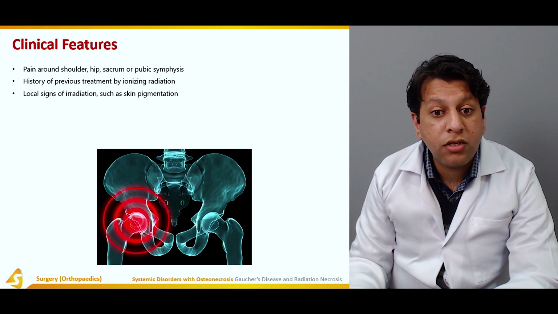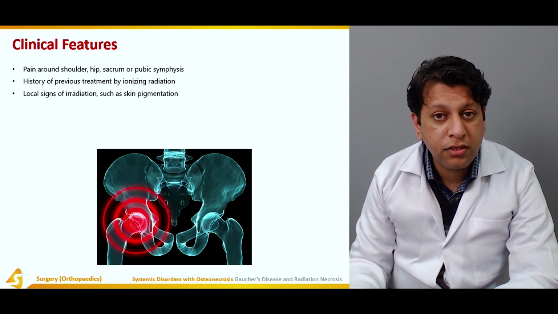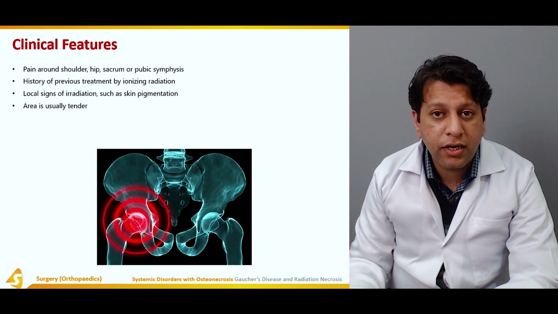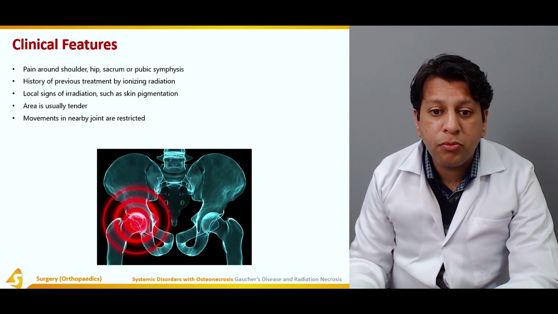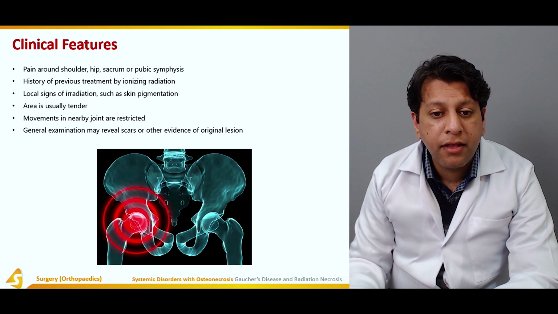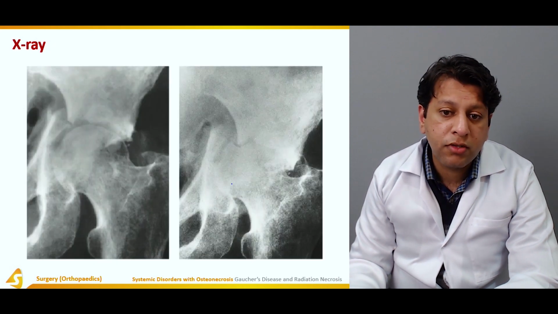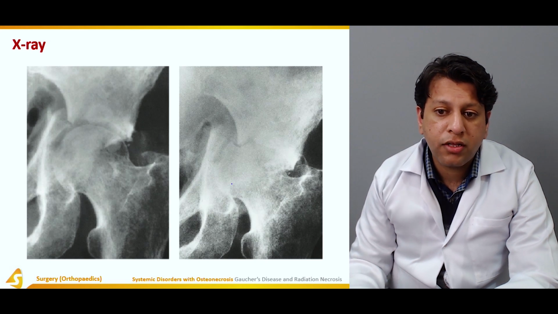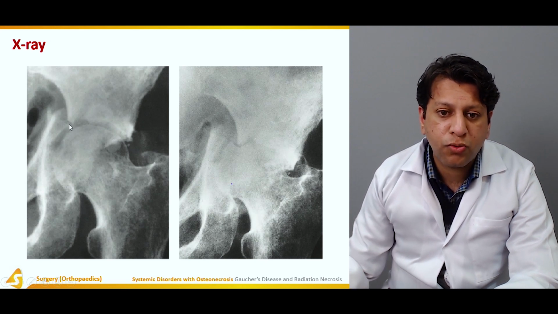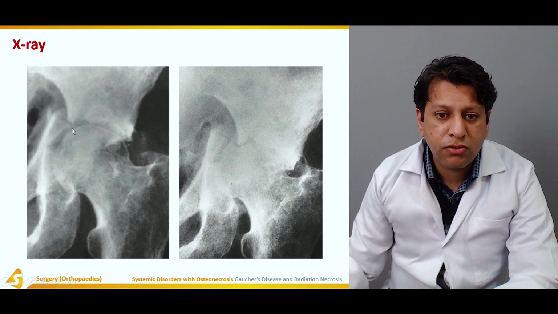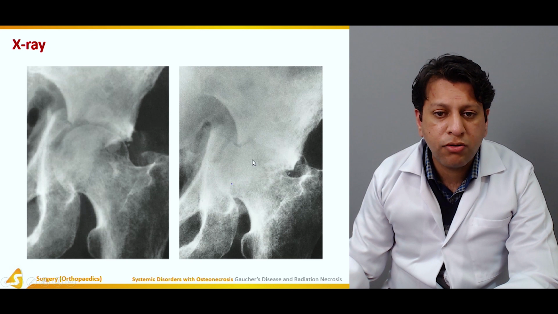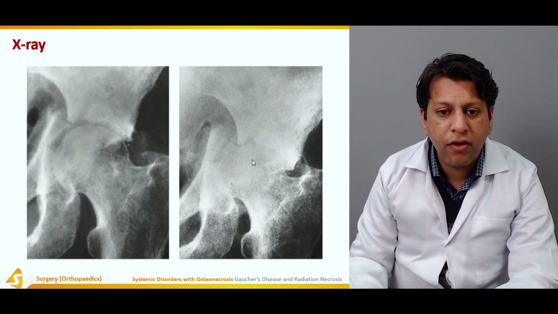There will be local signs of irradiation such as skin pigmentation. The area is usually tender. Movements in the nearby joints are also restricted. General examination may reveal scars and other evidence of the original lesion. Now, if you see over here, this was a fracture of the acetabulum, which has not healed, and probably due to radiation, the whole head has collapsed, leading to an osteonecrosis of the femoral head.